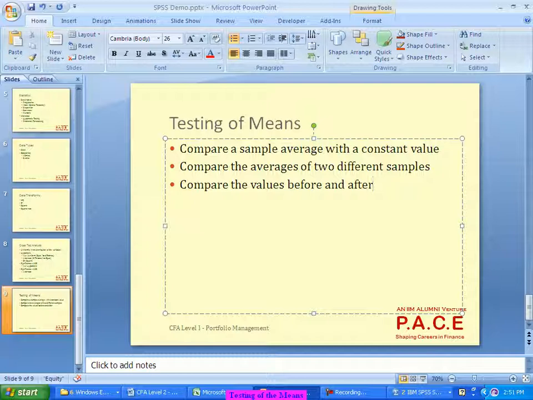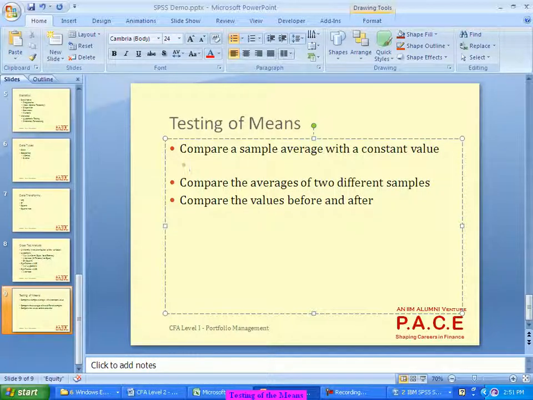And coming to SPSS, these are named as one sample t-test, or even the statistical names are also the same. This is called one sample t-test because I am taking one sample and comparing it with a constant value.